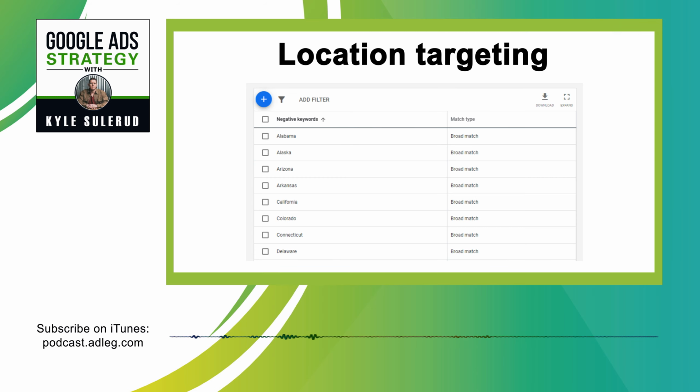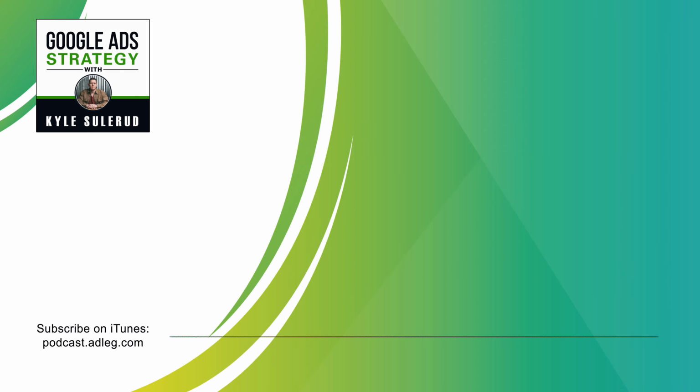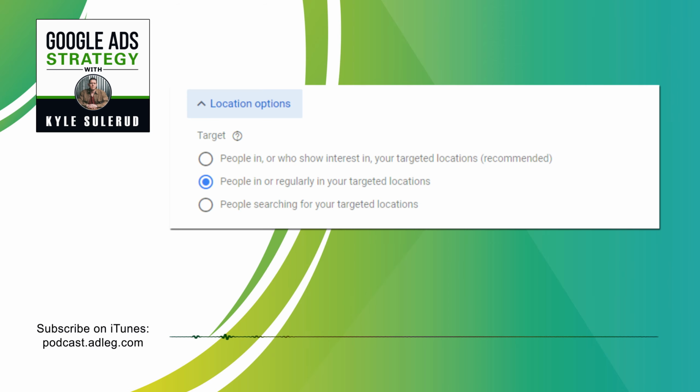So, first, let me just touch on the location targeting. You do want to make sure your location targeting is as specific as possible, and you've actually changed the advanced option to only include people who are in or regularly in your location. Okay, that's not the default setting.